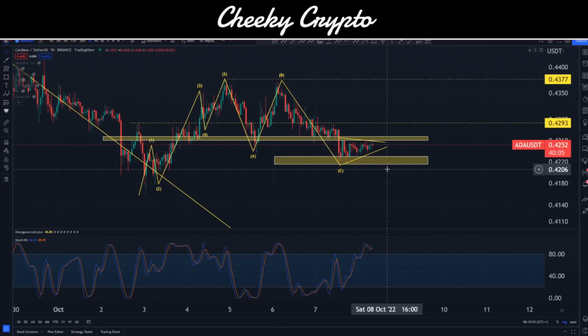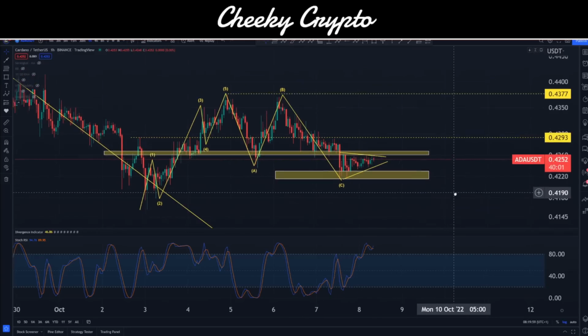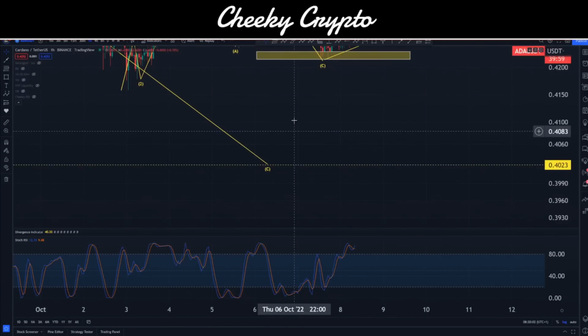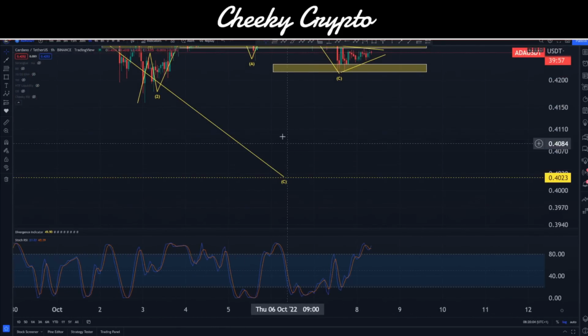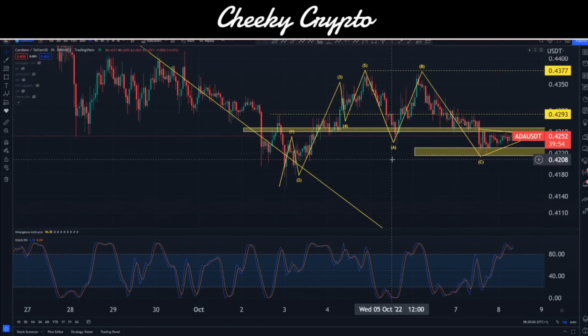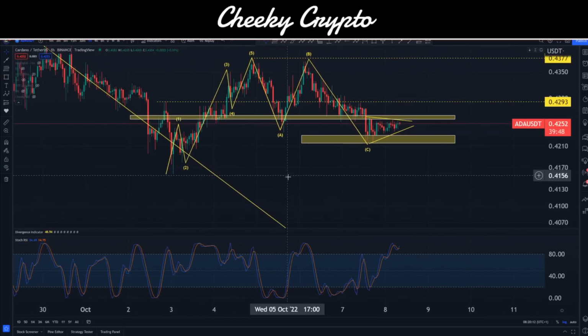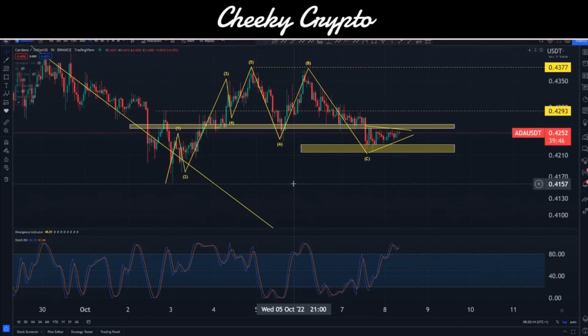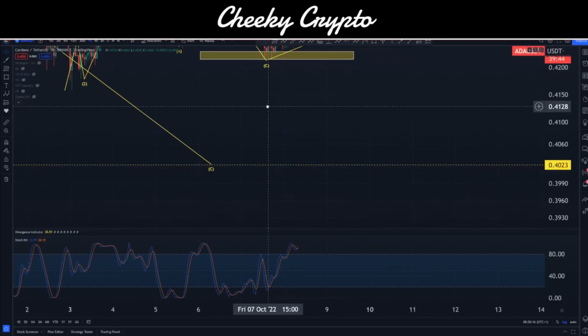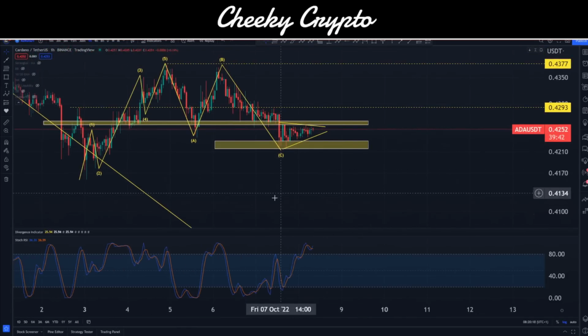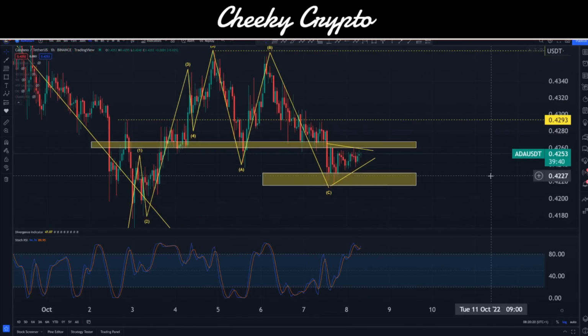Basically, I'm thinking small move down, 5 waves up, and this C wave may or may not be complete. We'll see about that. Obviously, our C wave down here either hasn't completed or has completed. It's one of those where realistically we don't know. But if we do complete the 5 waves, then I do think we're going to have to move back down, and that might be either the start of another wave, or we'll complete this one off at 40 cents, which we know is a lot of buying pressure down there as well.